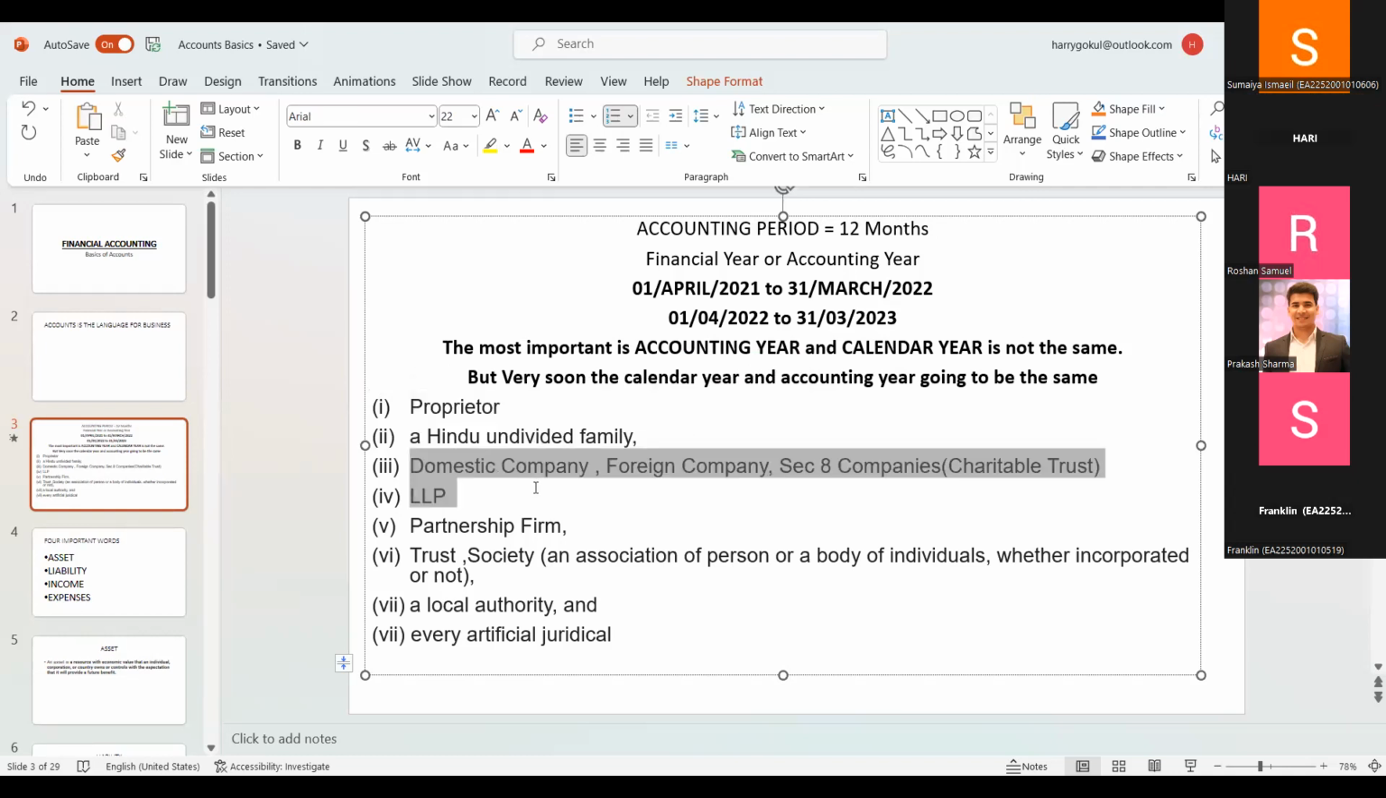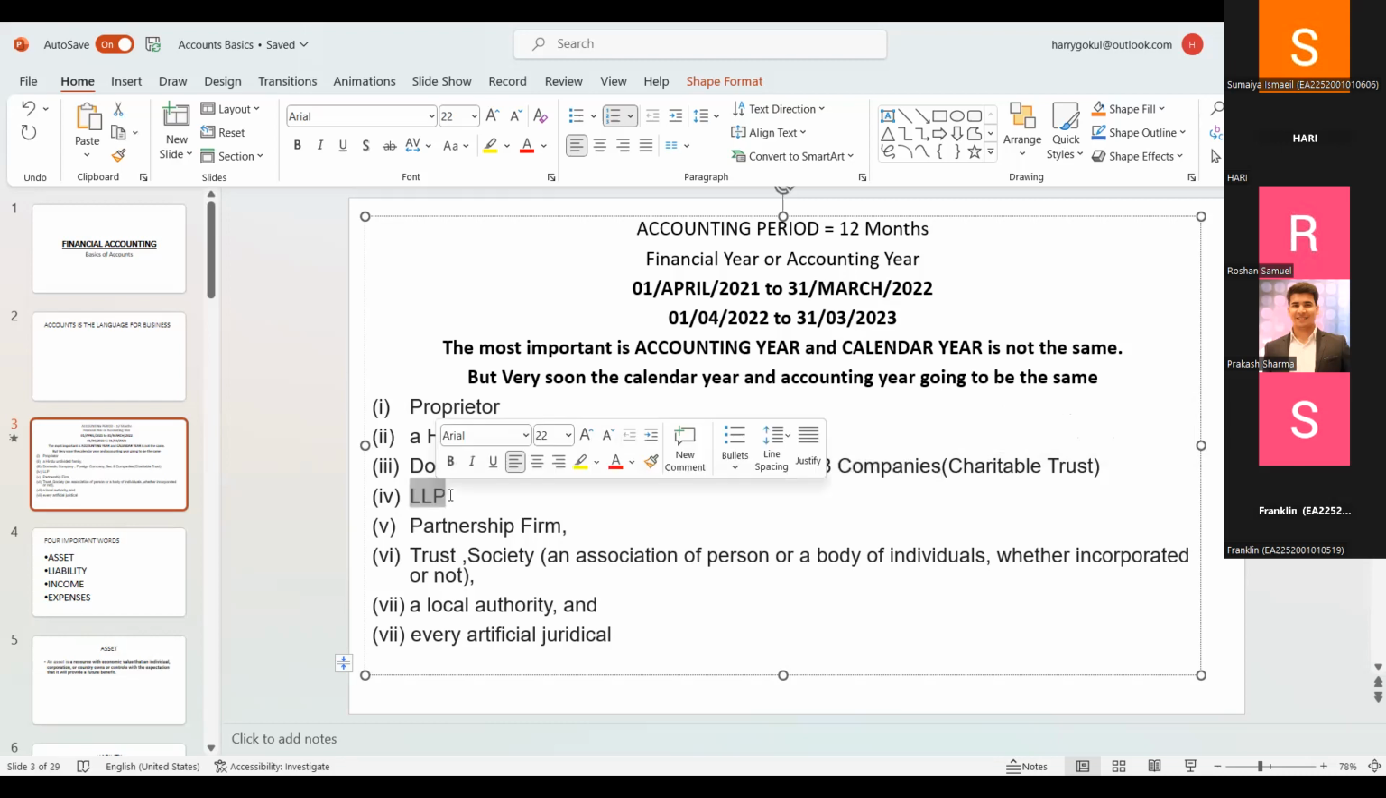And companies: it may be a domestic company if it was incorporated in India by Indians. That means citizenship, something like that. But foreign companies are different from domestic companies. The name itself defines it: domestic means it's an Indian company, and foreign company means other than that. And there is one more company called Section 8 companies, which are almost used for charitable purposes.